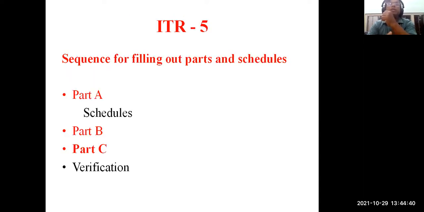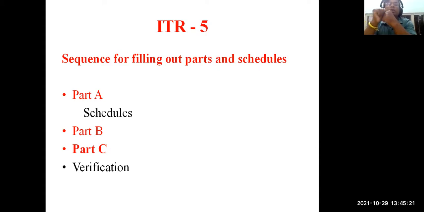And there is a sequence. I'll be going very shortly to practically show you. You'll find these steps there. The sequence is given by the income tax department, how to fill out the parts and schedules. There are three parts in ITR 5: Part A, Part B, and Part C, and then verification. But Part A includes lots of schedules. I'll be showing you. You have to fill up Part A and all the schedules. Once it is complete, then you go to Part B, then Part C.